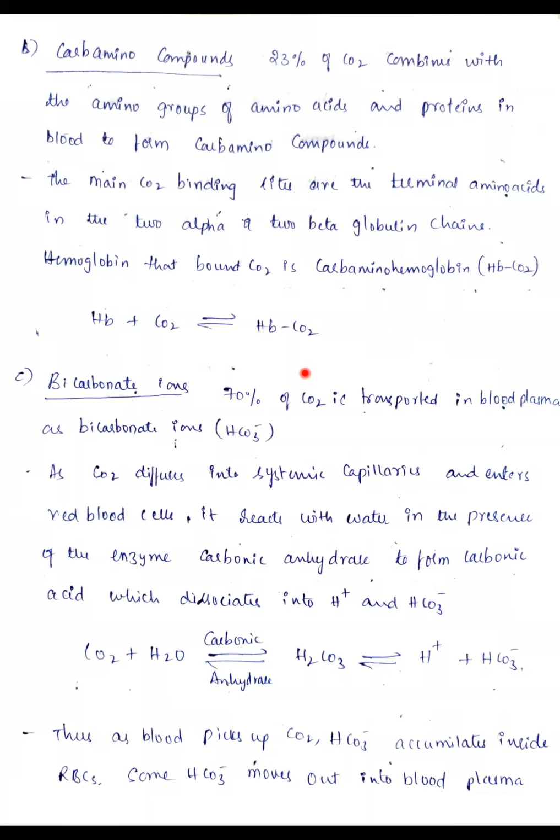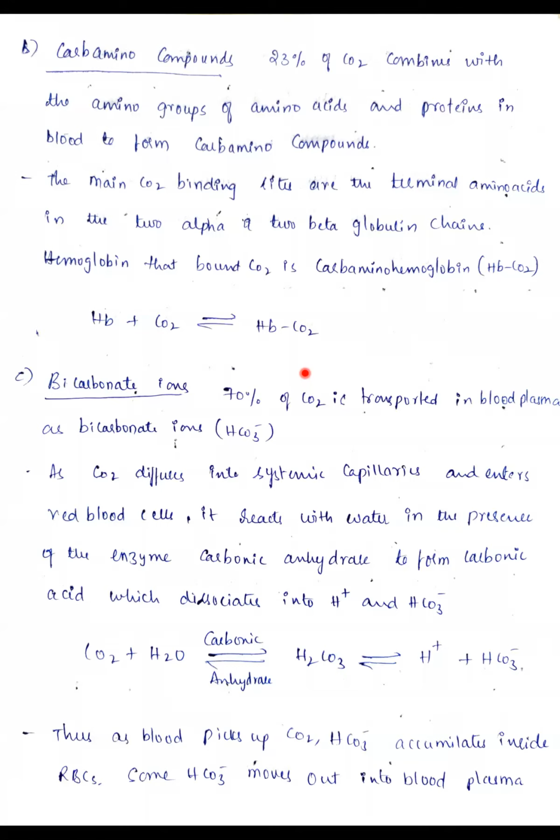Next form is carbamino compounds. That is 23% of the carbon dioxide that combines with the amino groups of amino acids and also with different proteins in the blood to form carbamino compounds.